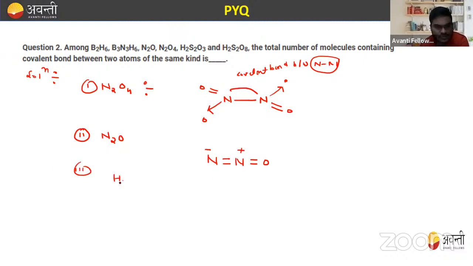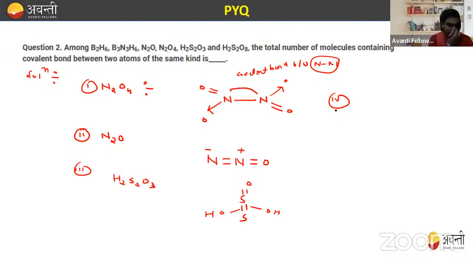Next, that is H2S2O3. How will you draw the structure of this? Let's see. That is S double bond O, and S double bond S. So that is S double bond O and that is S double bond S, and there are two OH groups, that is OH and OH. So here also there is a bond between sulfur and sulfur, so they will form a bond like this. So this also has one.